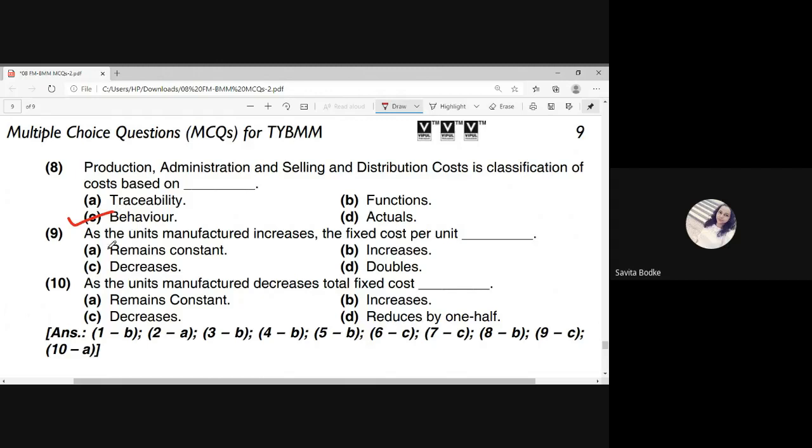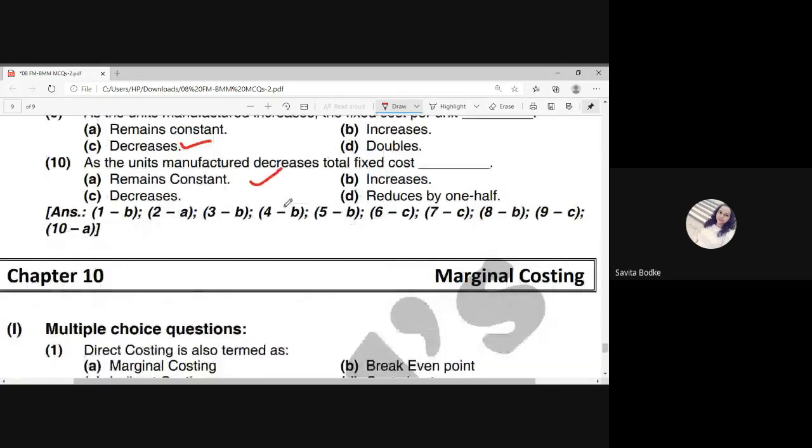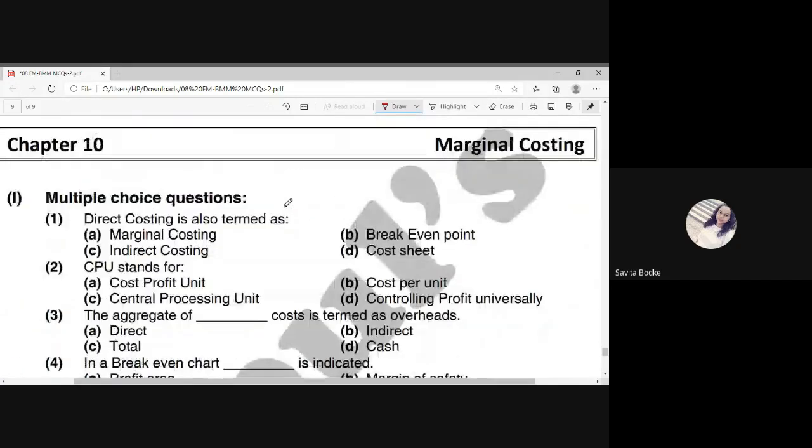Now the next one: as the units manufactured increase, the fixed cost per unit is going to increase or decrease? It is going to decrease. Now the next one: as the units manufactured decrease, the total fixed cost remains constant, because fixed cost is the cost which is always constant, meaning the expenses are not going to change at all.